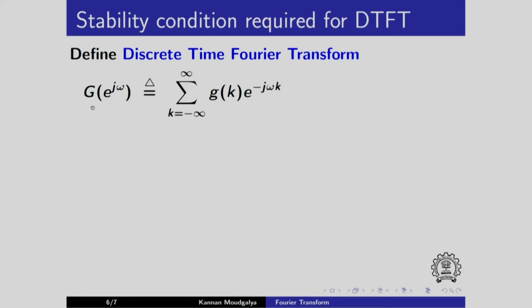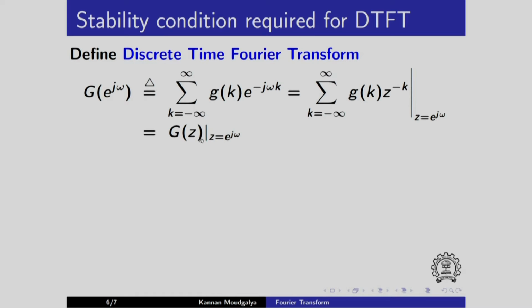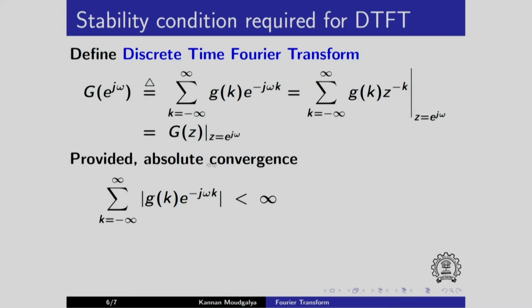This is the definition of discrete time Fourier transform, which is nothing but g[k] z to the power minus k with z being substituted as exponential j omega, or capital G of z with the same substitution, provided there is absolute convergence of whatever you have inside this summation. And this can be simplified because you have exponential of j omega k. So you get this expression.